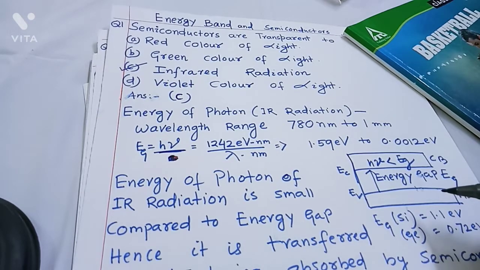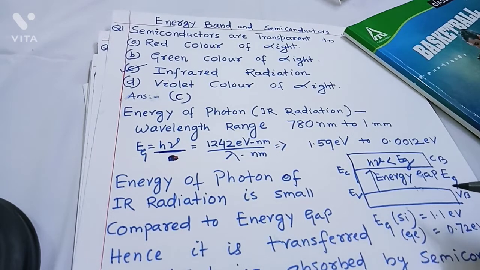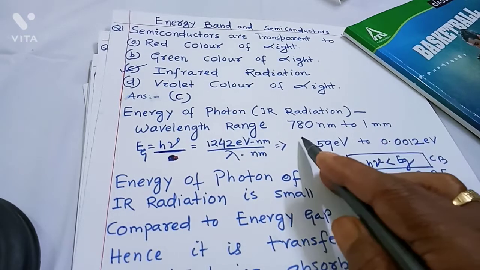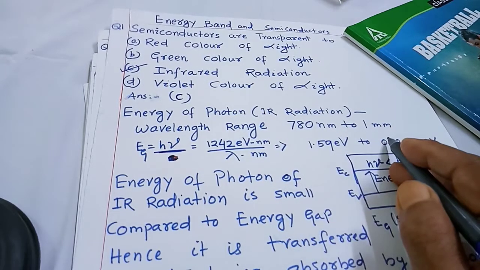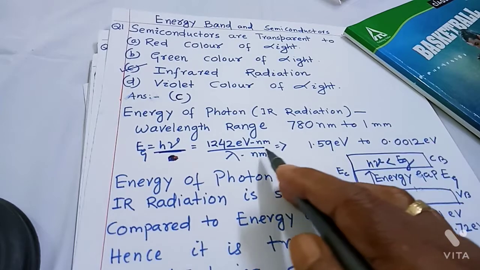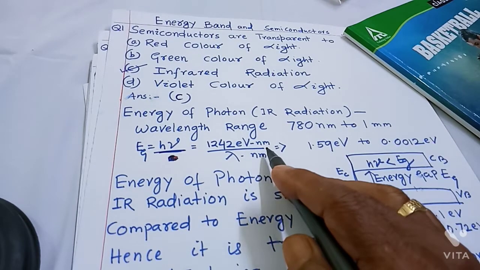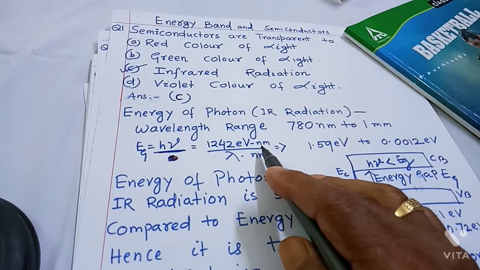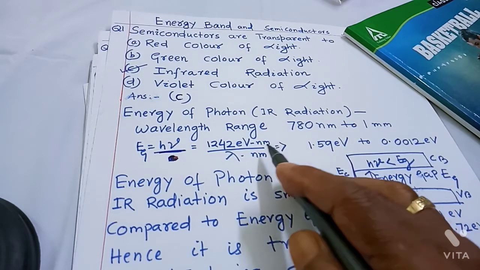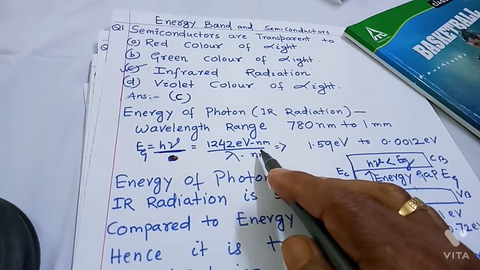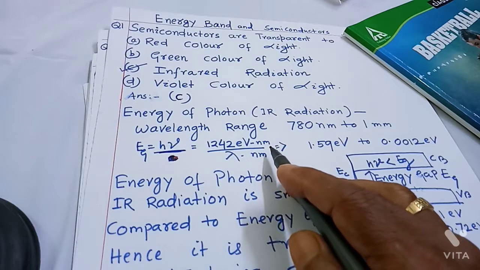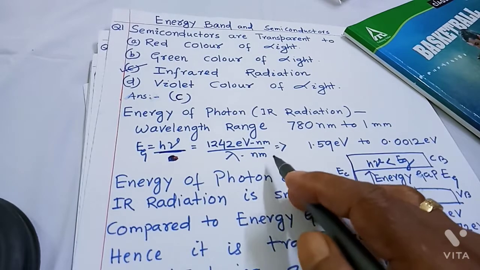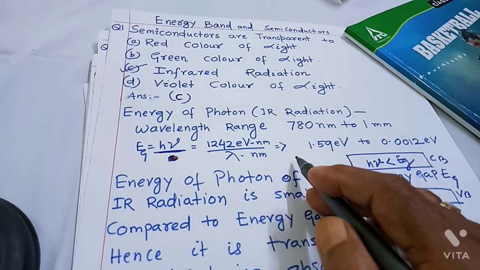Now, infrared radiation has wavelength in the range 780 nanometer to 1 millimeter. If we use the expression for h nu, energy of radiation, nu is c by lambda, substituting the values of h and c, we express energy as 1242 electron volt nanometer per lambda in nanometer.